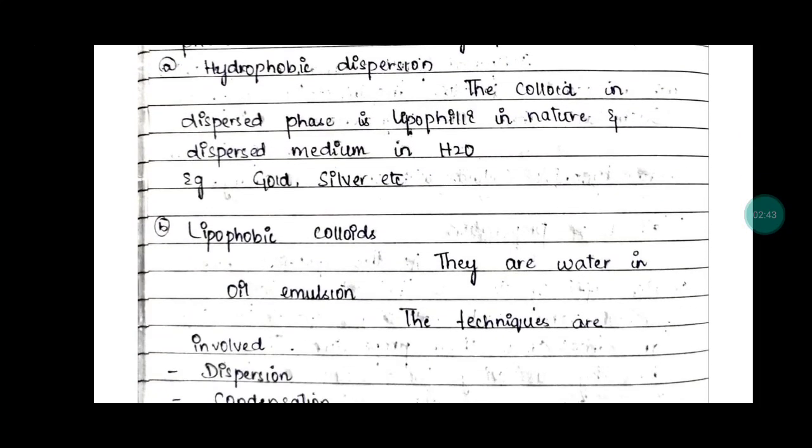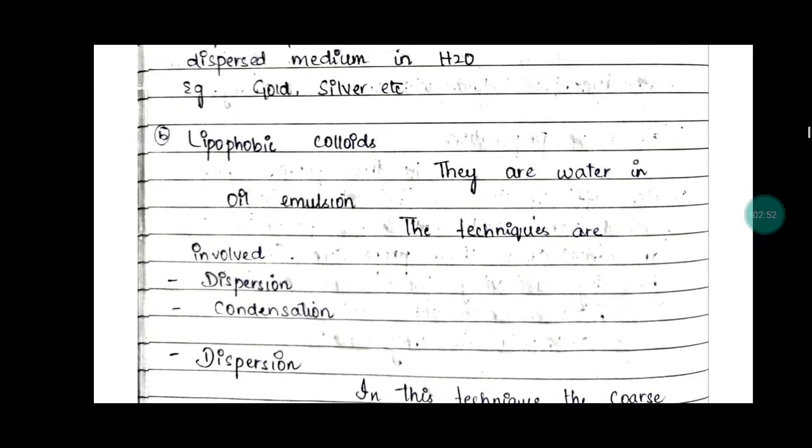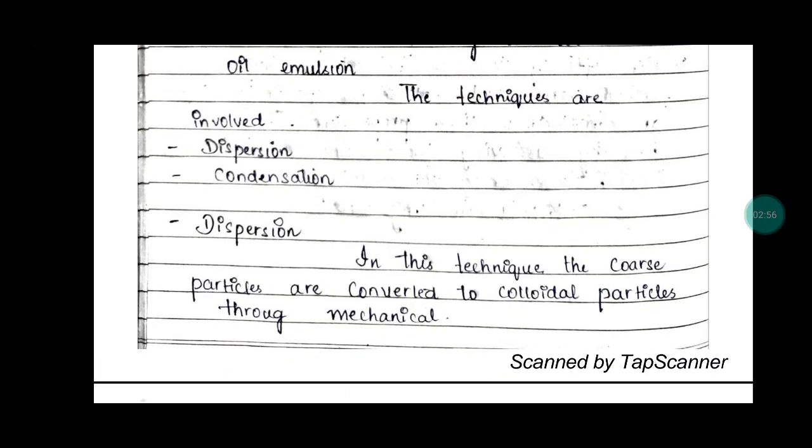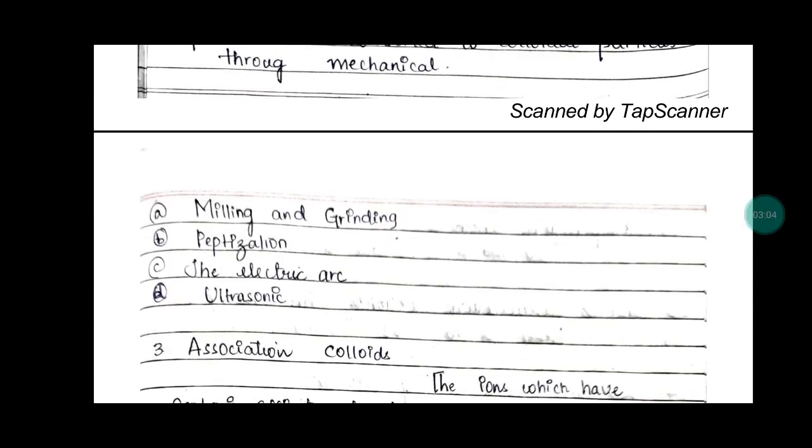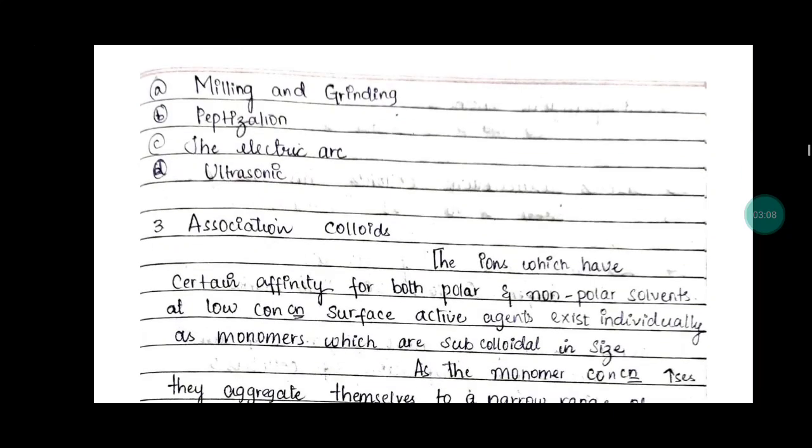Number B, lyophobic colloids, they are water in oil emulsions, and the techniques involved in lyophobic colloids are dispersion methods and condensation methods, where dispersion is the technique in which coarse particles are converted into colloidal particles through mechanical means such as milling and grinding, peptization, electric arc and ultrasonic methods. And number three, that is association colloids.